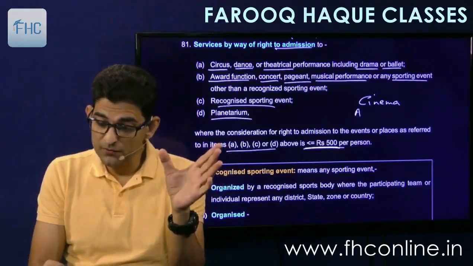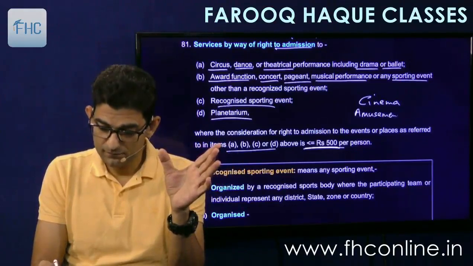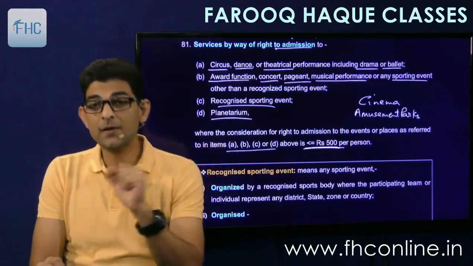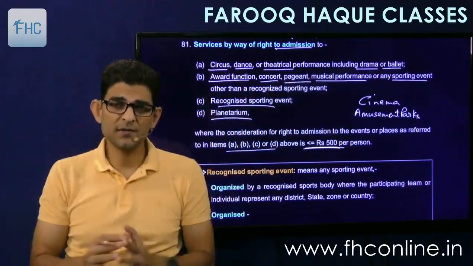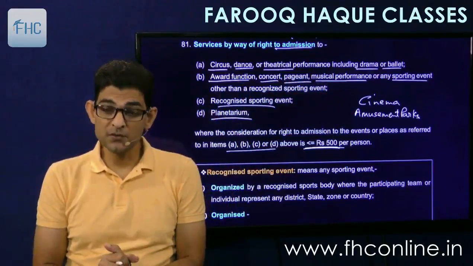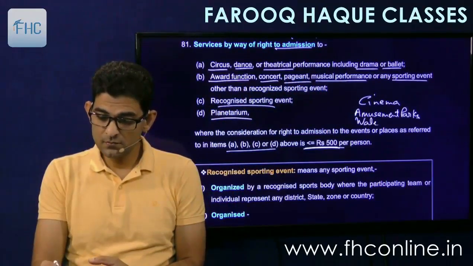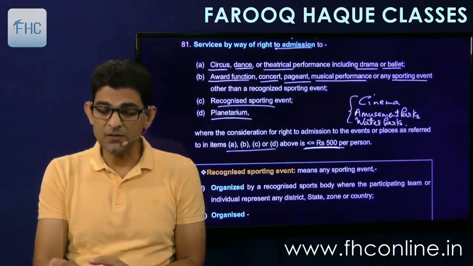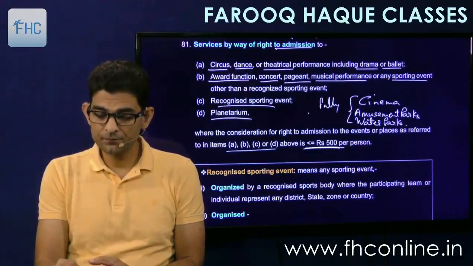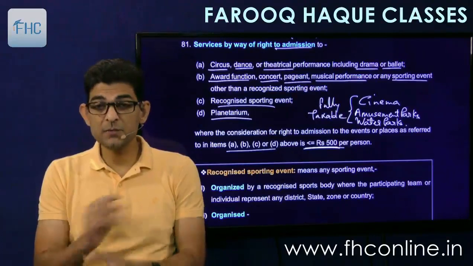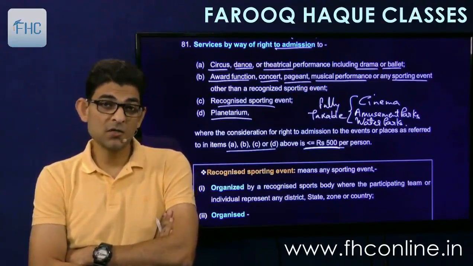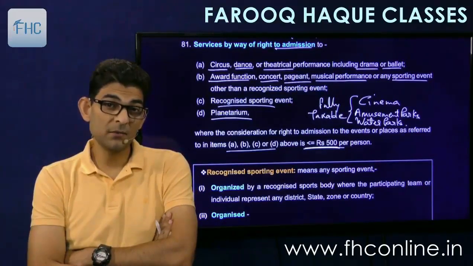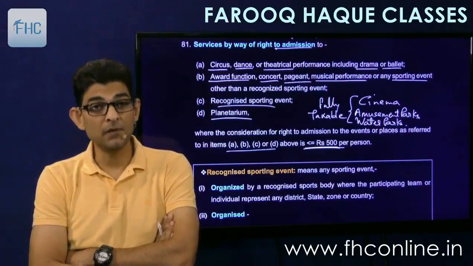Secondly, amusement parks, like you have got Appu Ghar in Delhi, the old one, and now so many other amusement parks are there, and water parks. These are always fully taxable. There is no exemption for cinema, amusement parks and water parks, whether the amount charged is less than 500 or more than 500.